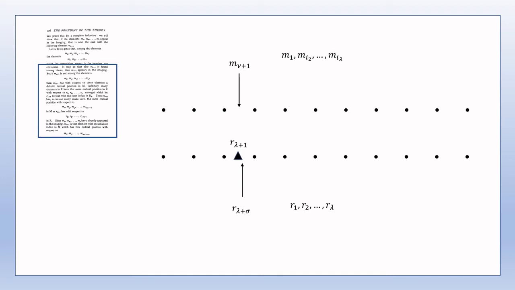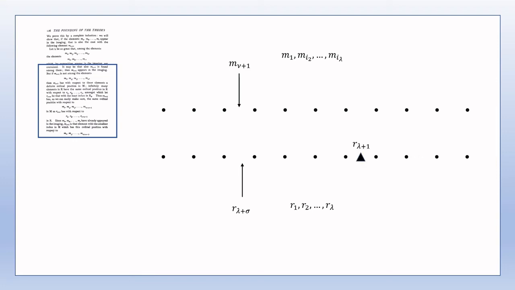We see that r_{λ+1} cannot be in the indicated position, since then it would have the same ordinal position with respect to r_1, r_2 up to r_λ as m_{ν+1} has to m_{i1}, m_{i2} up to m_{iλ}, which would contradict the minimality of λ+σ.